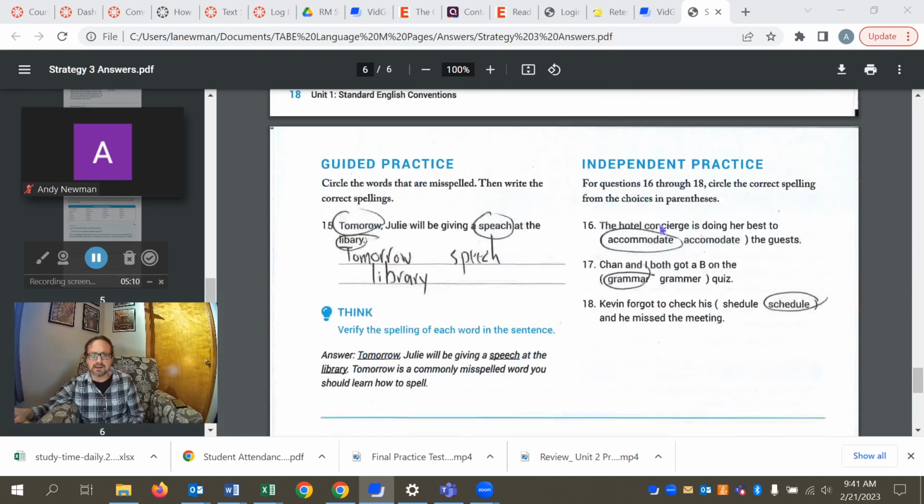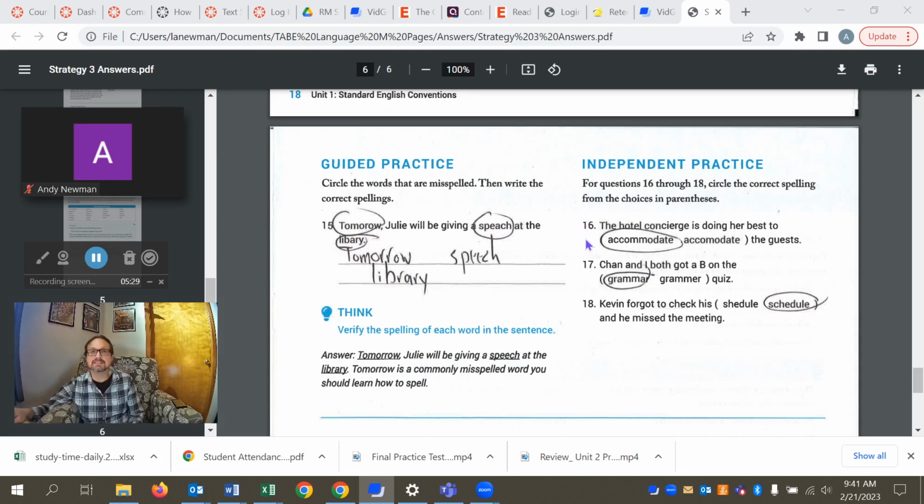Okay, moving to our last page here, we're working with spelling. So with tomorrow, we need two R's here. With speech, it's double E, not EA. And in library, they were missing the R, the first R.